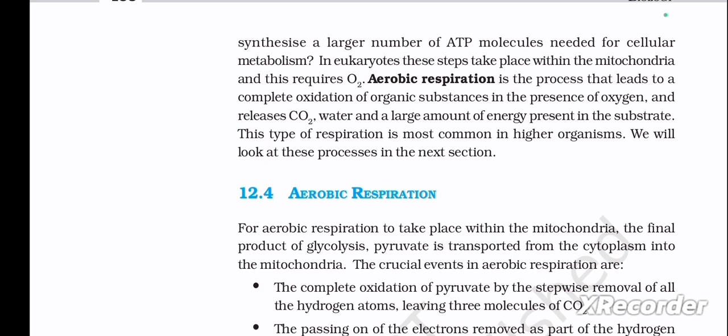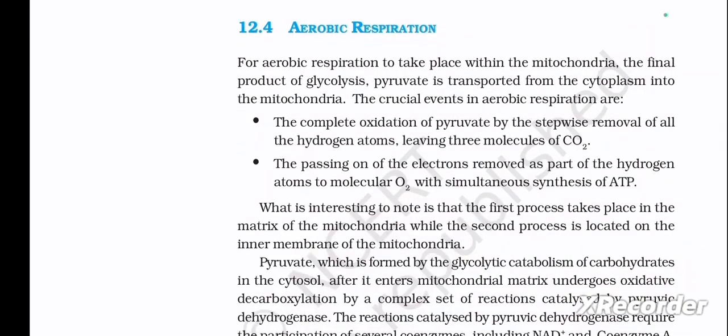Next is 12.4 aerobic respiration. For aerobic respiration to take place within the mitochondria, the final product of glycolysis, pyruvate, is transported from the cytoplasm into the mitochondria. The crucial events in aerobic respiration are: first, the complete oxidation of pyruvate by the stepwise removal of all the hydrogen atoms, leaving 3 molecules of CO2.